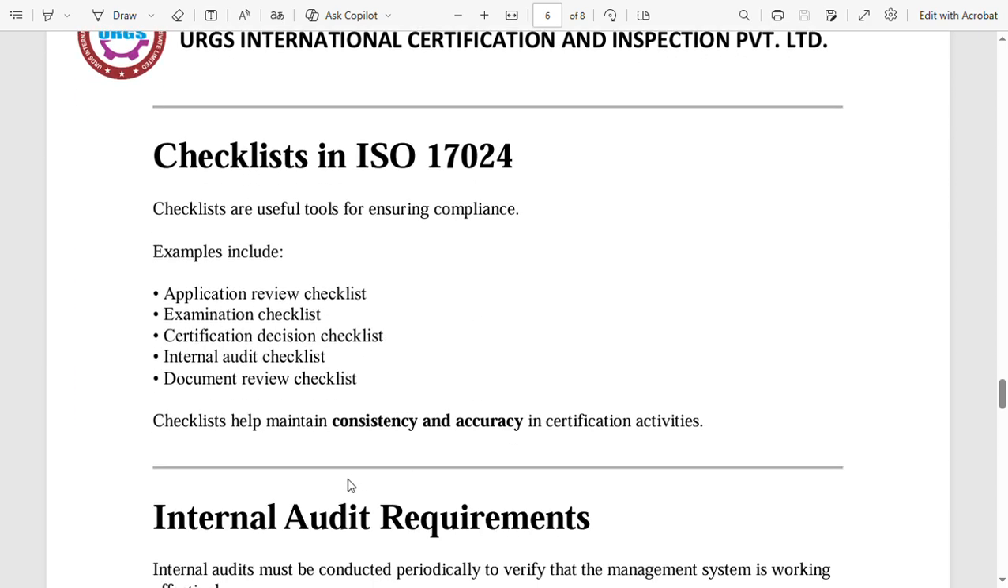Now checklist in ISO 17024. Checklists are useful tools for ensuring compliance. Examples include application review checklist, examination checklist, certification decision checklist, internal audit checklist, document review checklist. Checklists help maintain consistency and accuracy in certification activities.